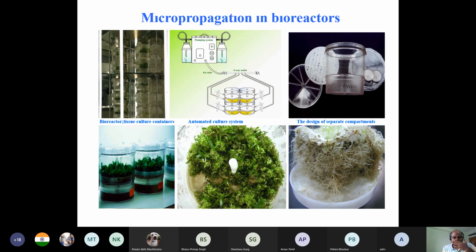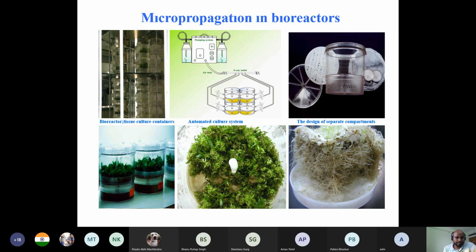And these are the bioreactors. Now people are growing suspension cultures or whatever in big containers to grow the material in large quantity. But again, one thing we have to keep in mind is contamination. That is a very dangerous thing in culture. One contamination can destroy the entire thing. And if there is contamination, you simply have to throw the culture. There is no other way to recover it. There are some processes, but in most cases it has been seen that it is not fruitful.